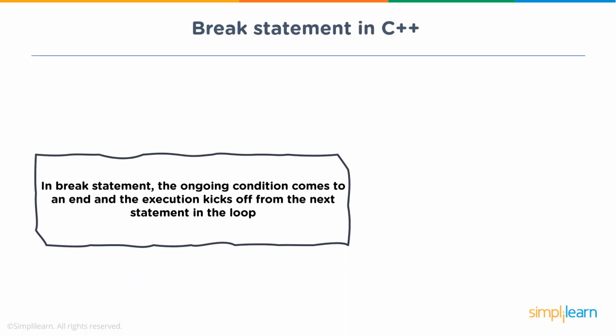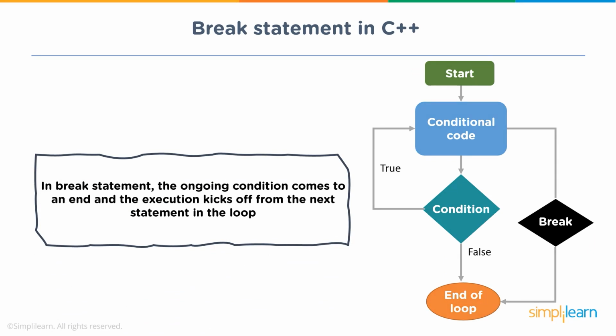First is the break statement. It is basically used to come out of the loop instantly whenever a break statement is encountered inside the loop. The control directly comes out from the loop by terminating it. Basically, break statements are used when we are not sure about the number of iterations or we want the loop to end on some condition.